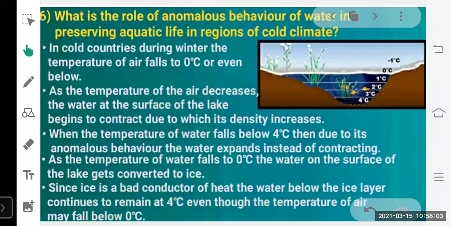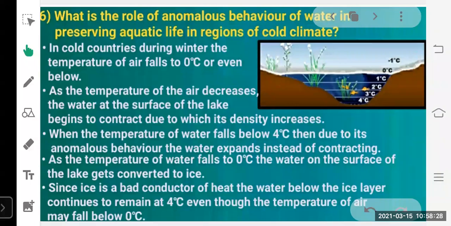Now, let's move on to the next question. What is the role of anomalous behavior of water in preserving aquatic life in regions of cold climate? As you can see, in some places like polar regions or like Kashmir and Ladakh, the temperature goes below 0 degrees Celsius, sometimes to minus temperatures. So how is life possible there in water?